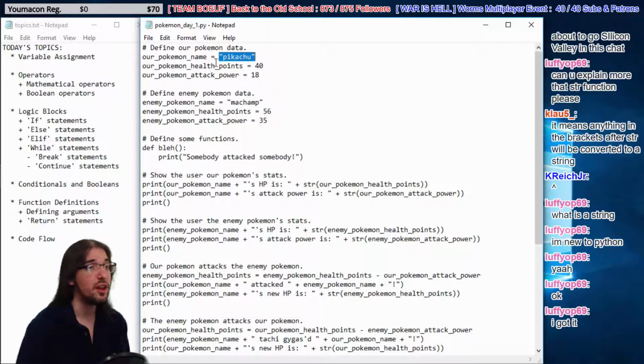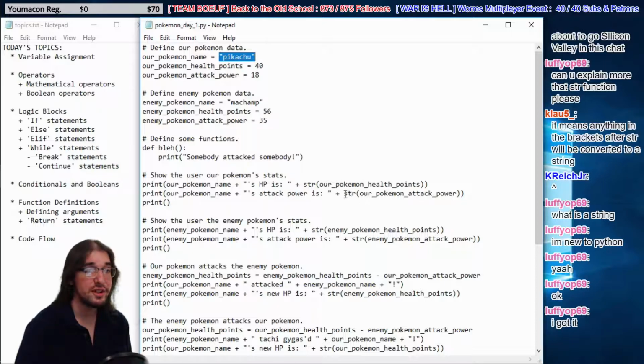And here we're making Pikachu's health points into an integer, 40. So far we've only learned about 2 kinds of data on this channel. Right? It's our first day programming today, guys. We learned about integers, and we learned about strings. So they're the only kind of data we know about. So we have number data, integers, textual data, strings.